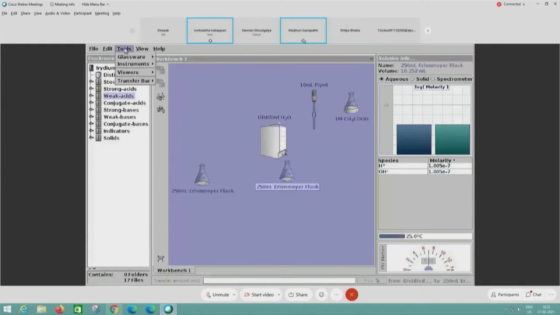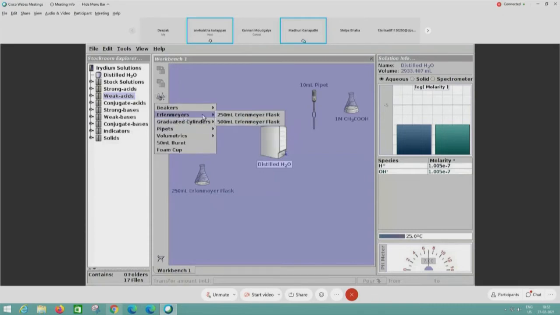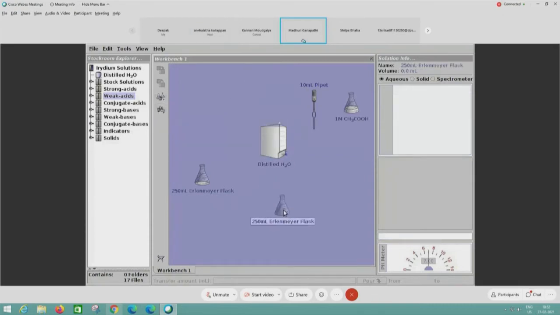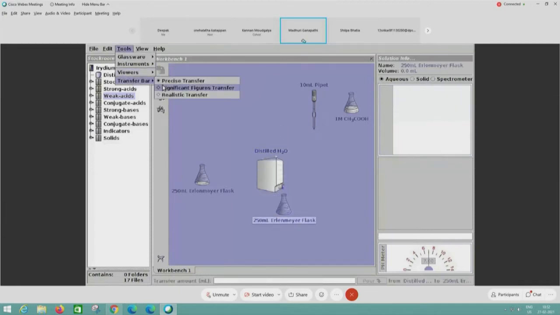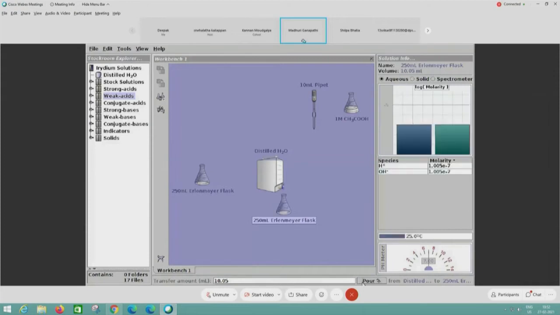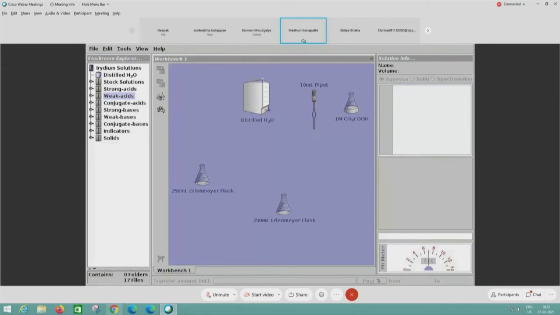When I go to tools and precise, I can transfer up to the third decimal. Take another flask. Yes, an empty flask. I'll just delete it. Let me take one more Erlenmeyer. Okay, I have changed the transfer bar now to precise transfer. Let me add 10.05 and then click on pour. Yes, it does allow me to pour 10.05. The amount is shown on the right panel. The solution info panel shows that it is 10.05. So it allows me to do that.